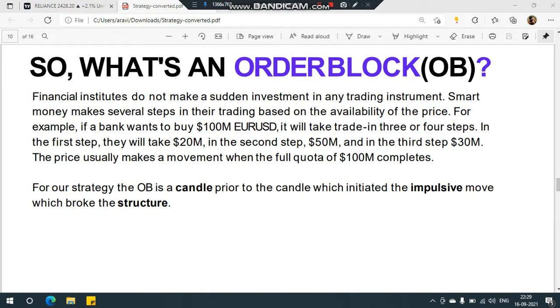If they give an order of 100 crore to the market all at once, it will give a violent move, which will let the retailers know that they are buying. These guys don't want us retailers to know that they are buying.